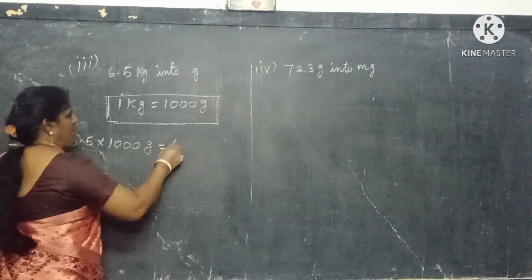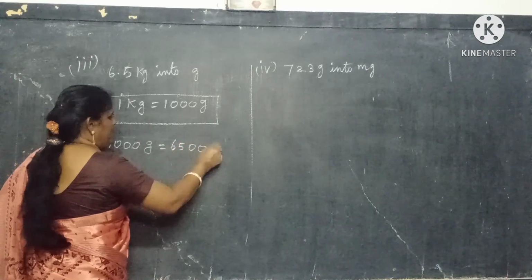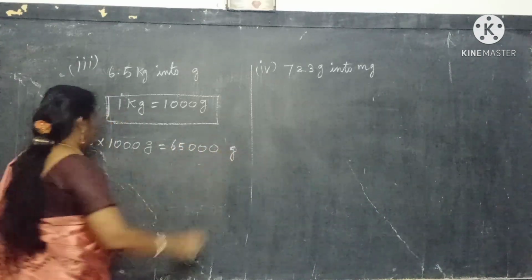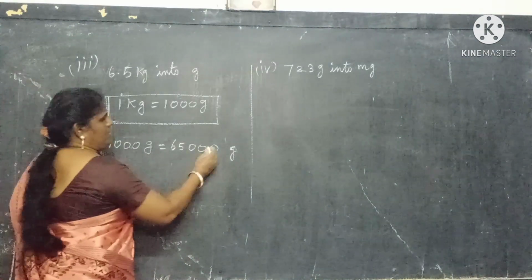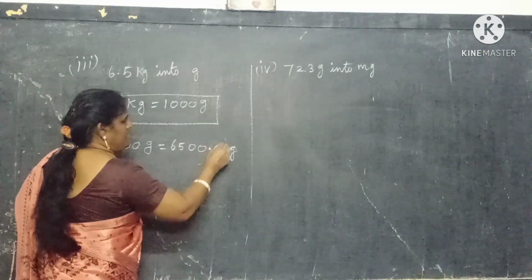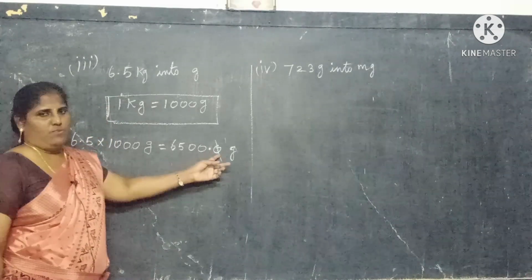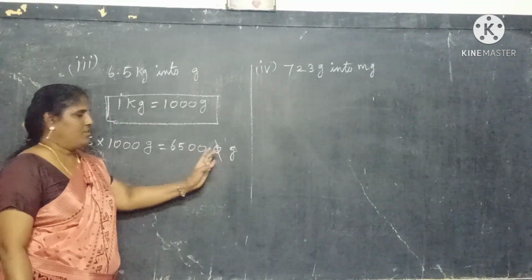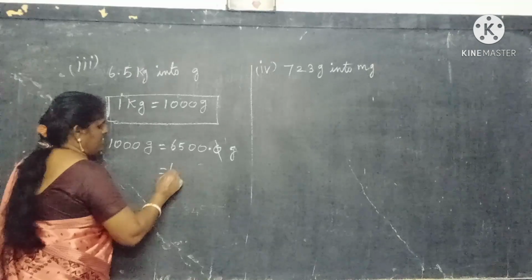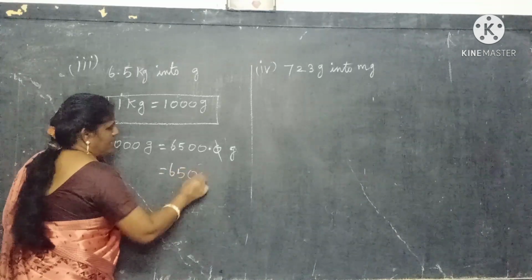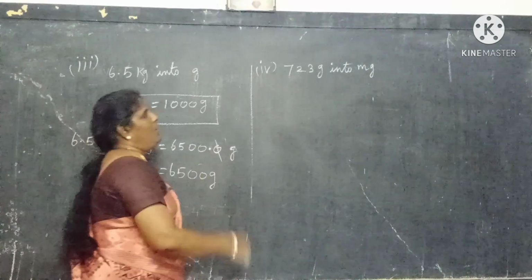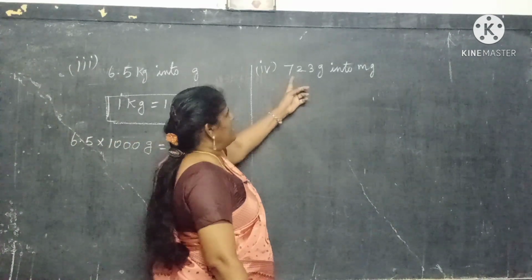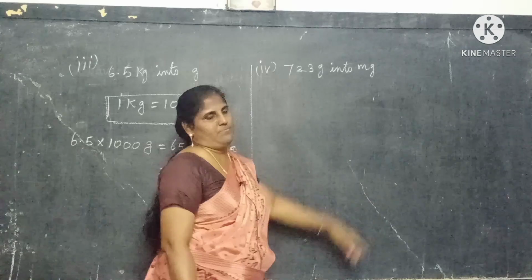You should write 3 zeros. After the decimal, how many digits are there? Only 1. So from this you should take 1 zero. After the decimal, 0 will come, so you need not write it. So the answer is 6,500 gram.